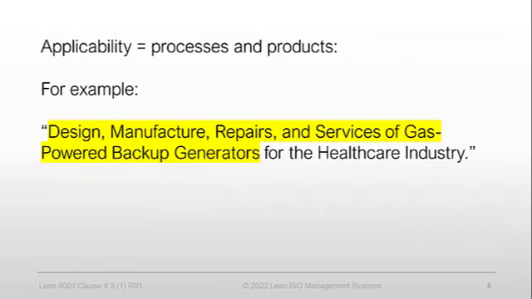The next is applicability of the requirements of the standard to the QMS. These are the processes and products under the scope. In this example, design, manufacture, repair, and service are the processes, and gas-powered backup generators are the products.